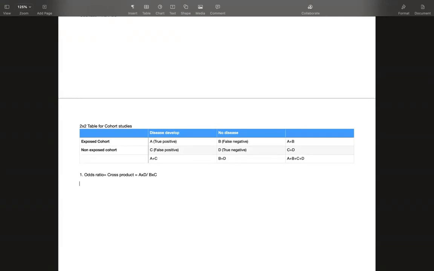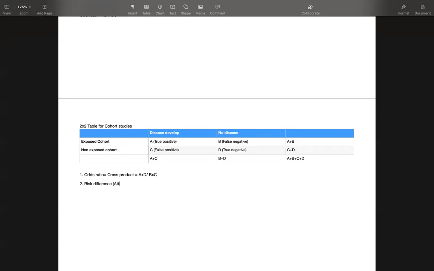The second thing which we can find out from the 2 by 2 cohort table is risk difference. It is very important, please just focus on this thing. What does risk difference mean?